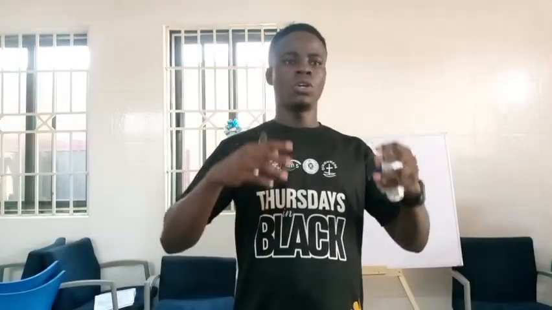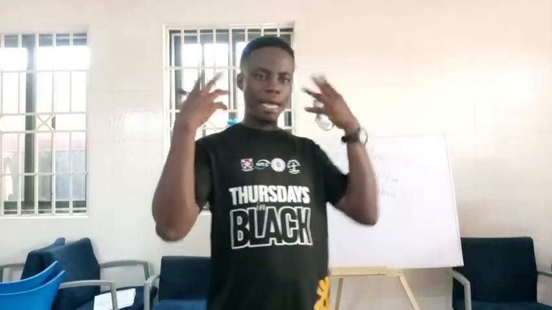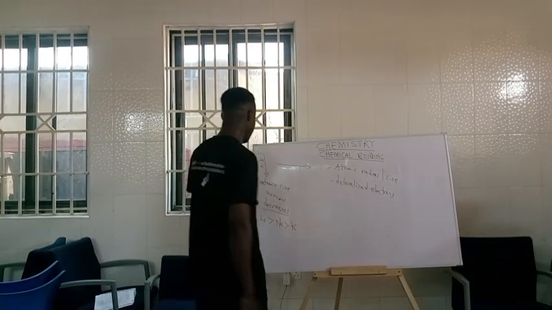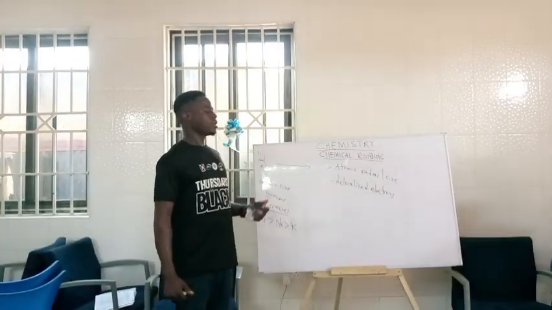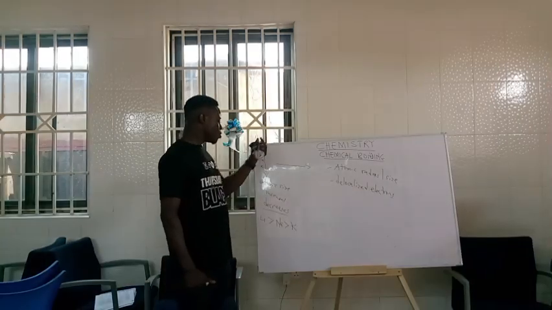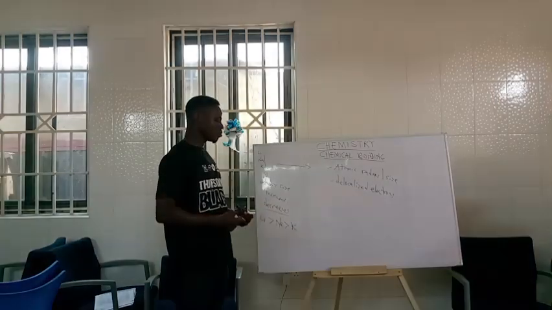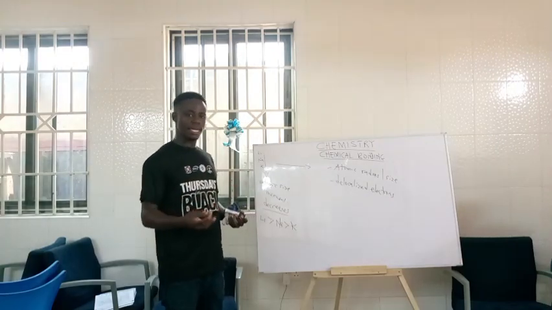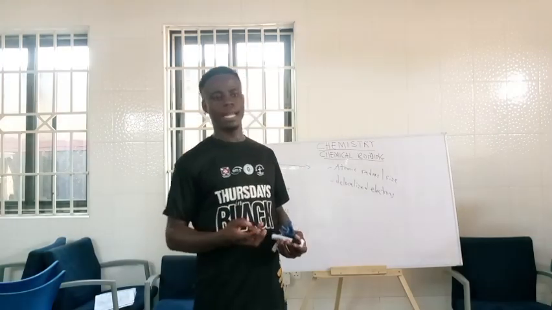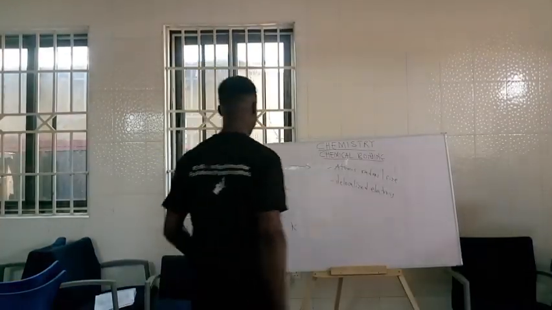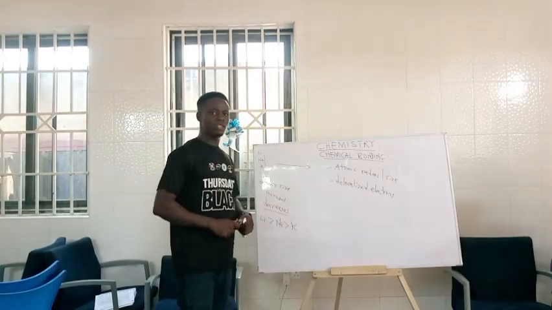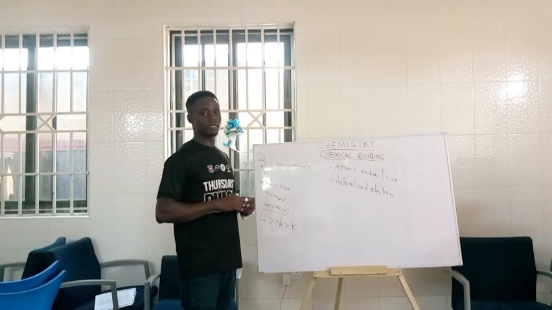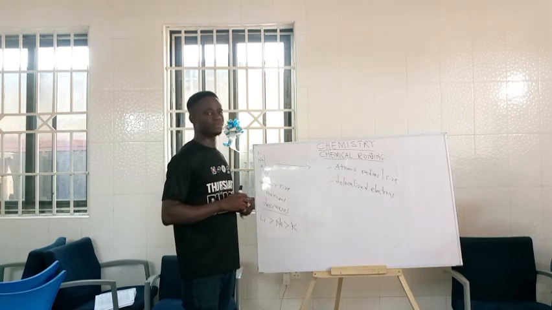They are also sonorous. They at times give us sound. So all these are some properties of metals. And to know the metallic strength of a metal, it determines the boiling and the melting point of that metal. For instance, if you have a stronger metallic bond strength, it means you will have a higher melting point or a higher boiling point.